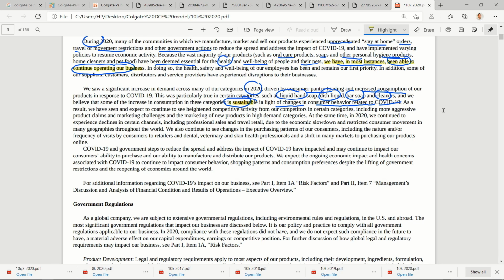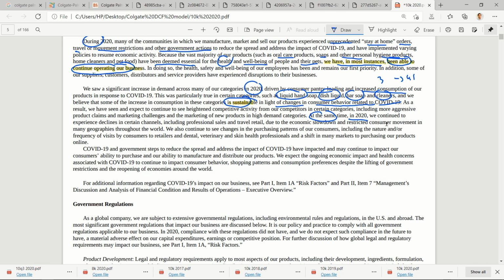But still, if they were washing their hands 3 times a day before COVID, back in 2019 2020, they'll at least do it 4 times after COVID is gone. So that's what they are saying. It is sustainable, at least some part of it.